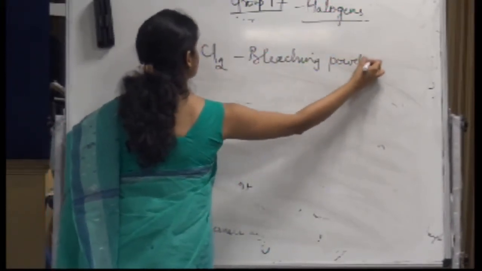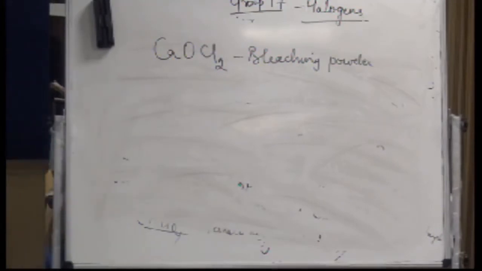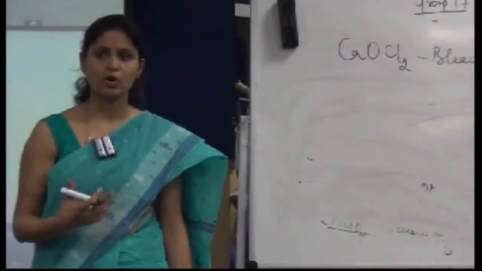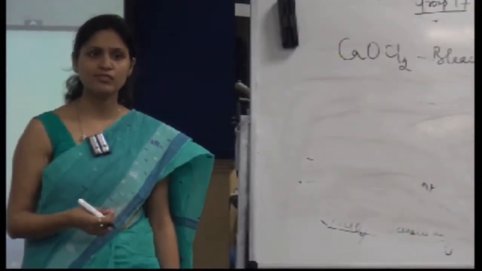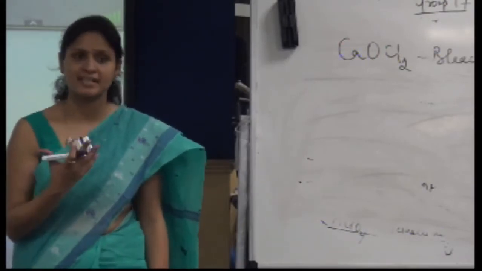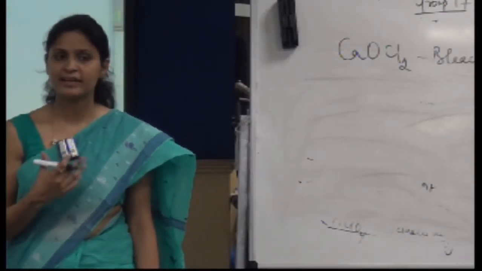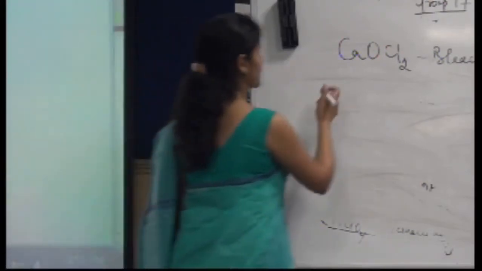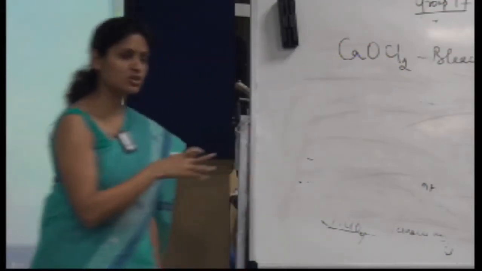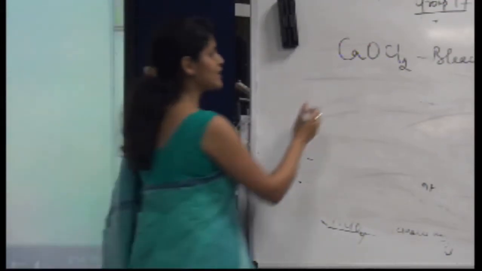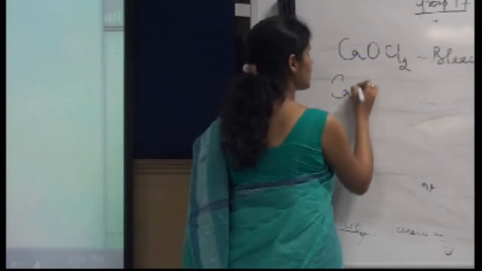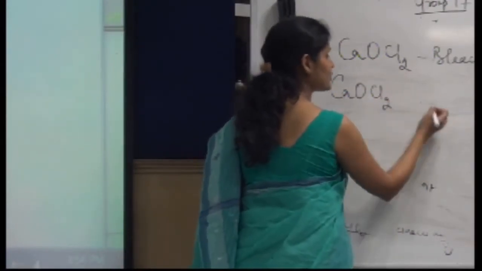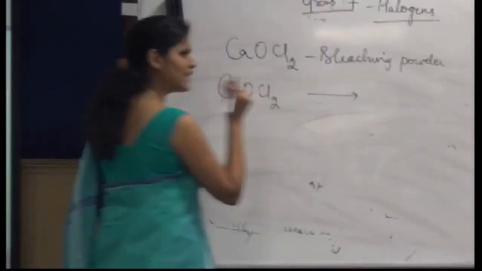So do halogens have bleaching action? What is the basis for bleaching action? Release of nascent oxygen, or release of anything that oxidizes, or anything that gets reduced? What should be the basis? Whenever you talk about the bleaching action of bleaching powder, what is the reaction? That CaOCl2 reacts with what? With H2SO4.